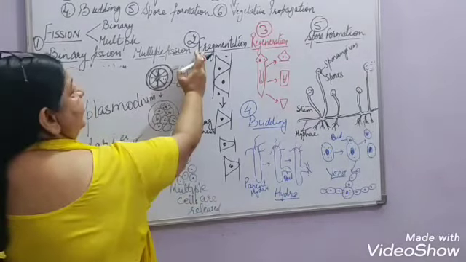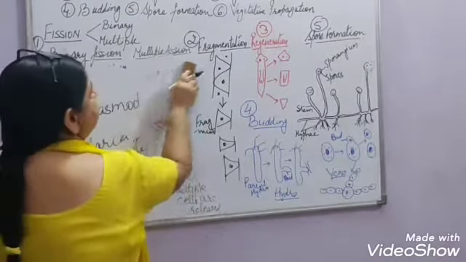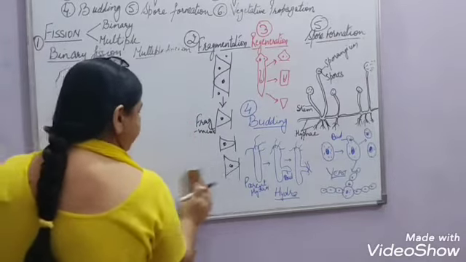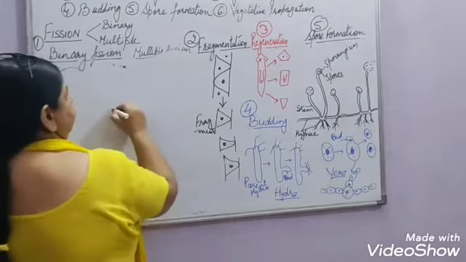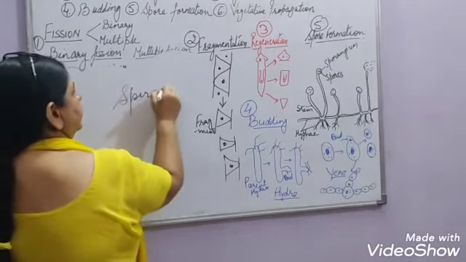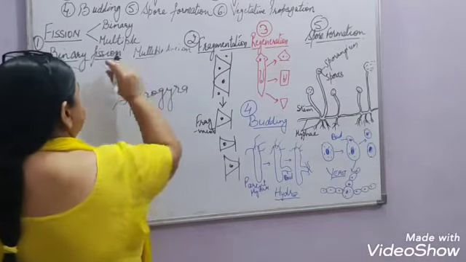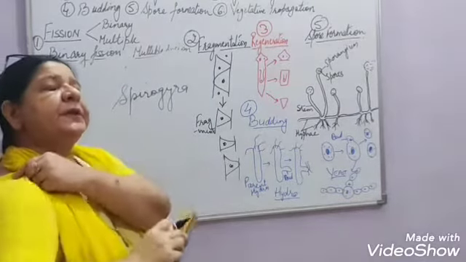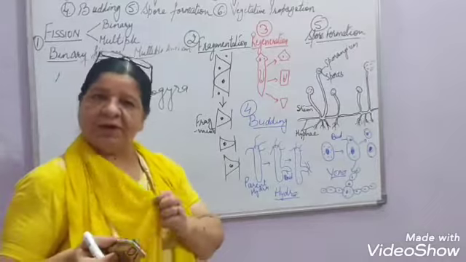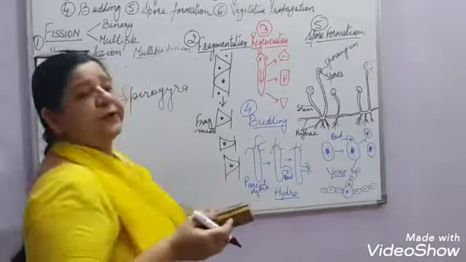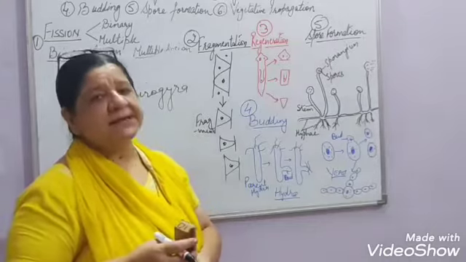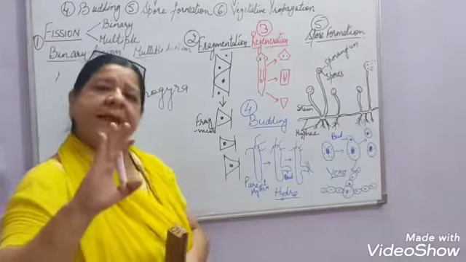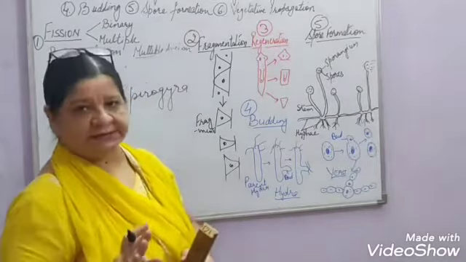The next type of asexual reproduction is fragmentation. In fragmentation, we'll take the example of Spirogyra. The main difference between fission and fragmentation is that fission takes place in unicellular organisms, while fragmentation takes place in multicellular organisms. But these multicellular organisms also have a simple body design.